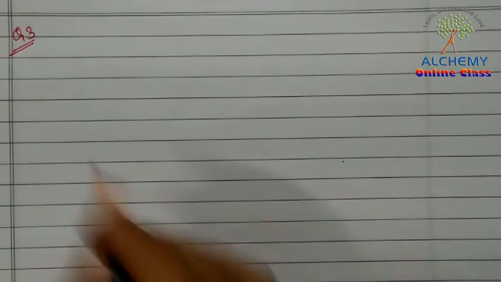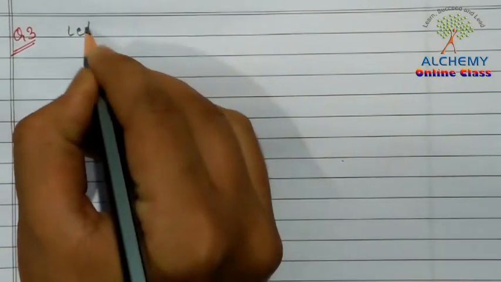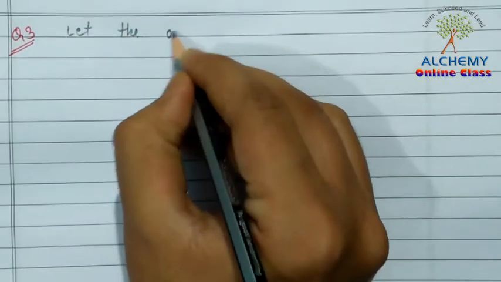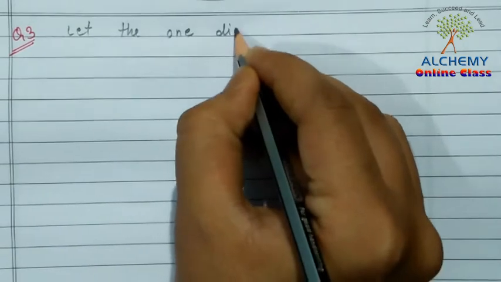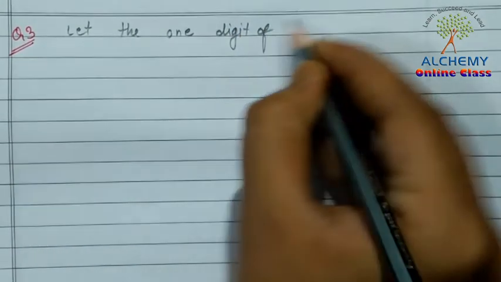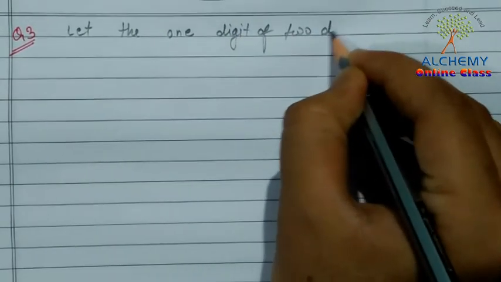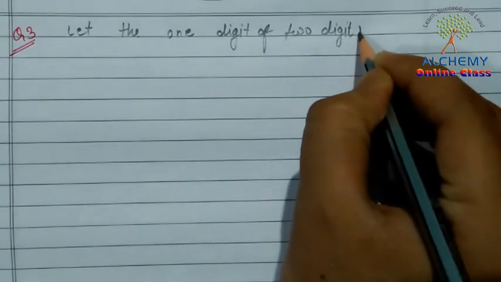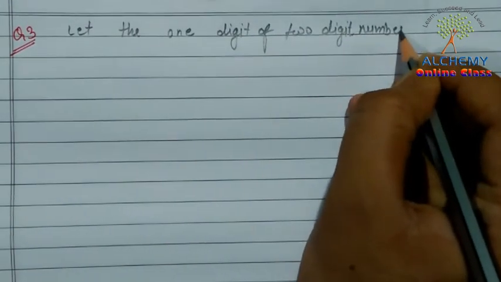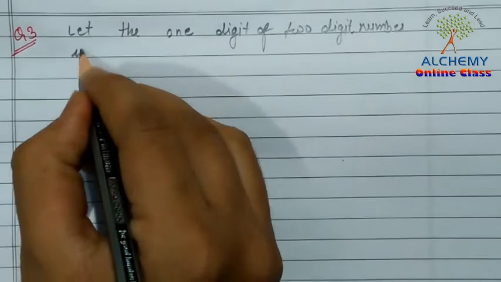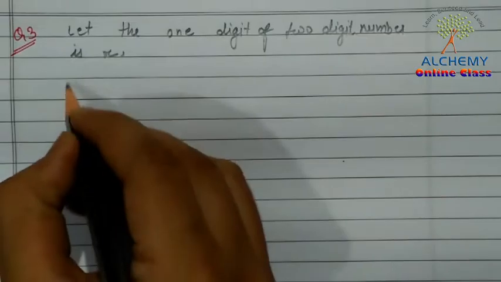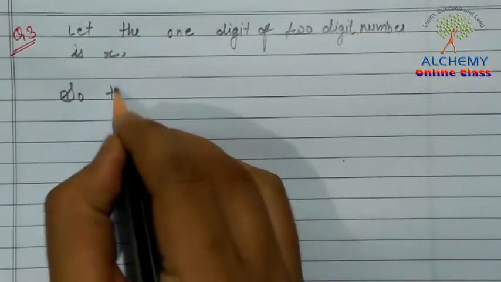According to the question, the sum of the digits of a 2-digit number is 9. So let one digit of the 2-digit number be x.